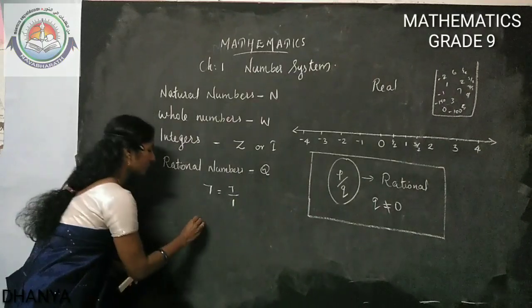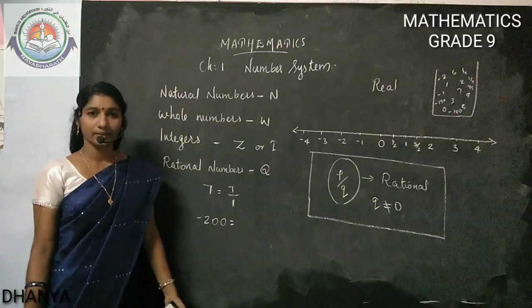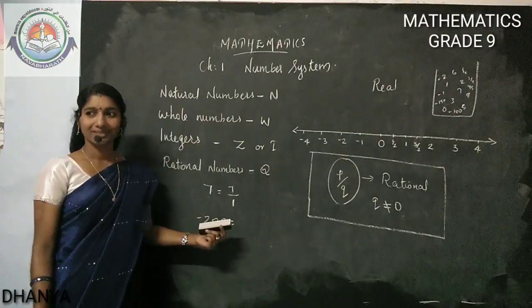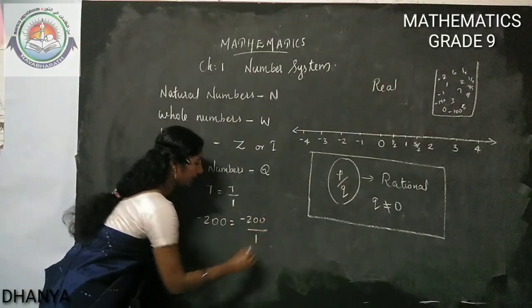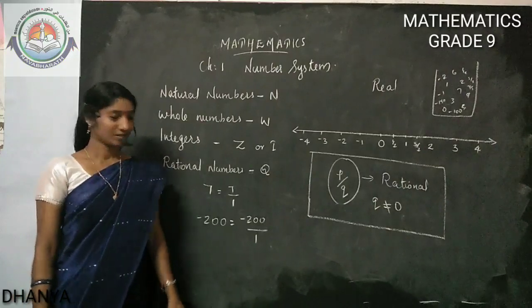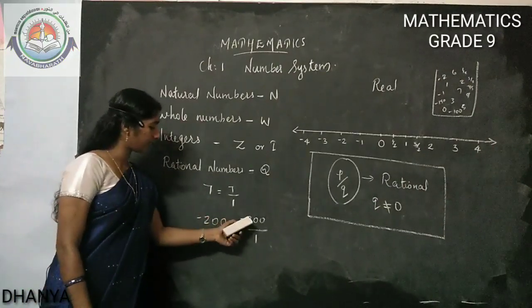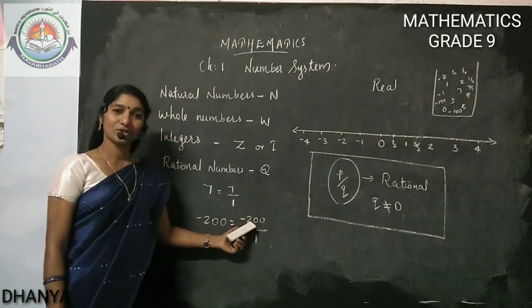What about minus 200? Is it a rational number? Can we write it in the form P by Q? Yes, we can write minus 200 divided by 1. Minus 200 by 1 is minus 200 itself. So we can write it in P by Q form. So this is also a rational number.